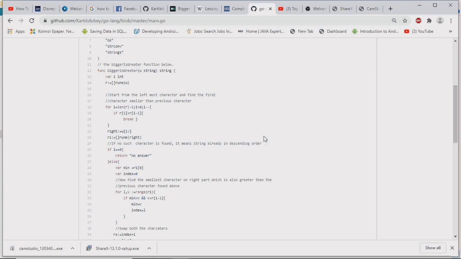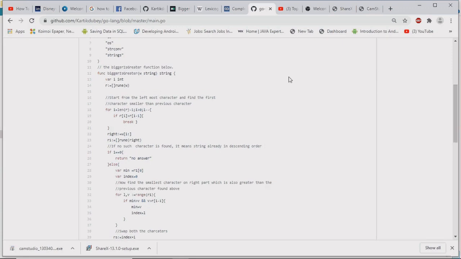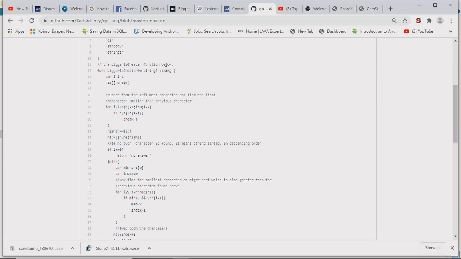Here is the code for the above algorithm, which has been implemented in Go language, and the GitHub link for the code is given in the description box. You can browse the code from there. So here the bigger-is-greater function is implemented below. The first thing we are going to do is convert our string into a rune. This rune will basically convert the string into an array depending on the ASCII code of the characters. And then we will follow our algorithm, which I've already explained.